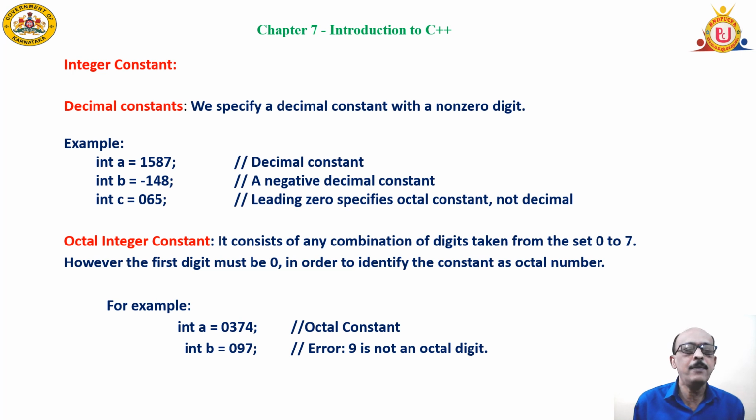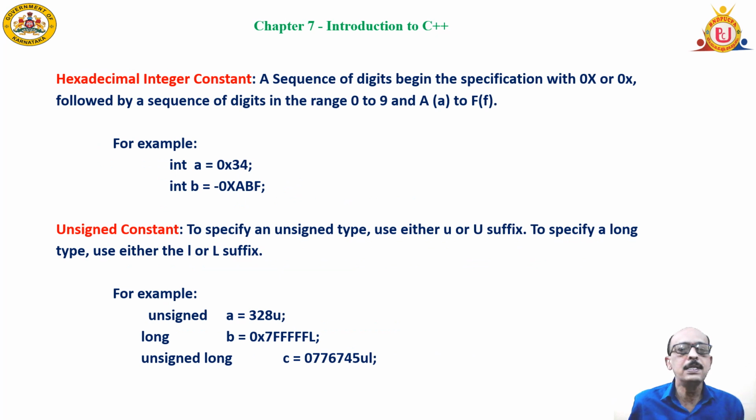There is an example given, b is equal to 97. It's an error because 9 is not an octal digit, something like that. Hexadecimal counts from 0 to 15. You'll be wondering, there are only 10 digits you have, 0 to 9.